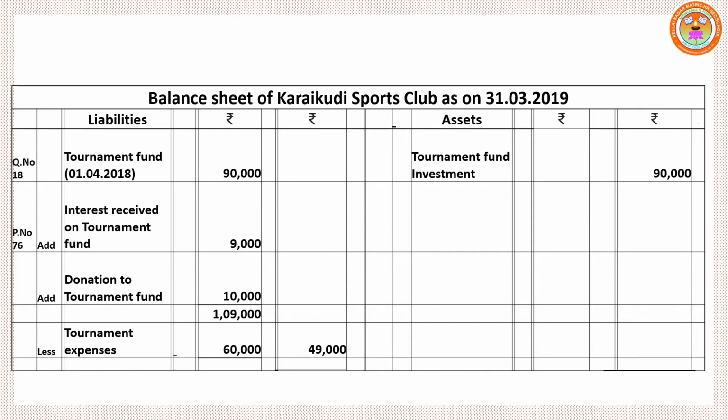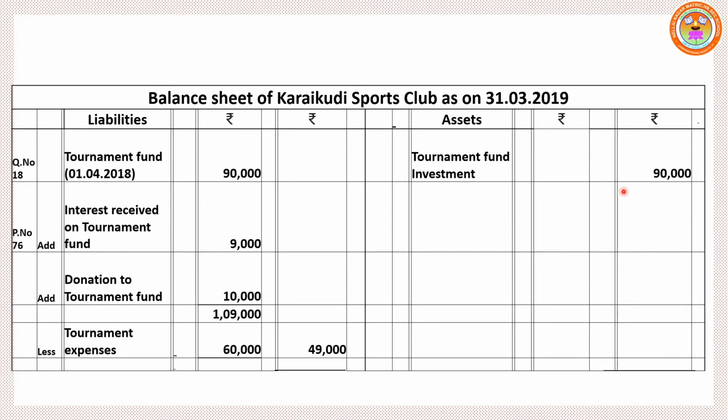Right, heading: Balance Sheet of Karaikudi Sports Club as on 31st March 2019. Create asset side and liability side. Opening balance of tournament fund 90,000. Again, we have invested that fund 90,000 in bank or somewhere else. So that is an asset. So write it under asset side 90,000.